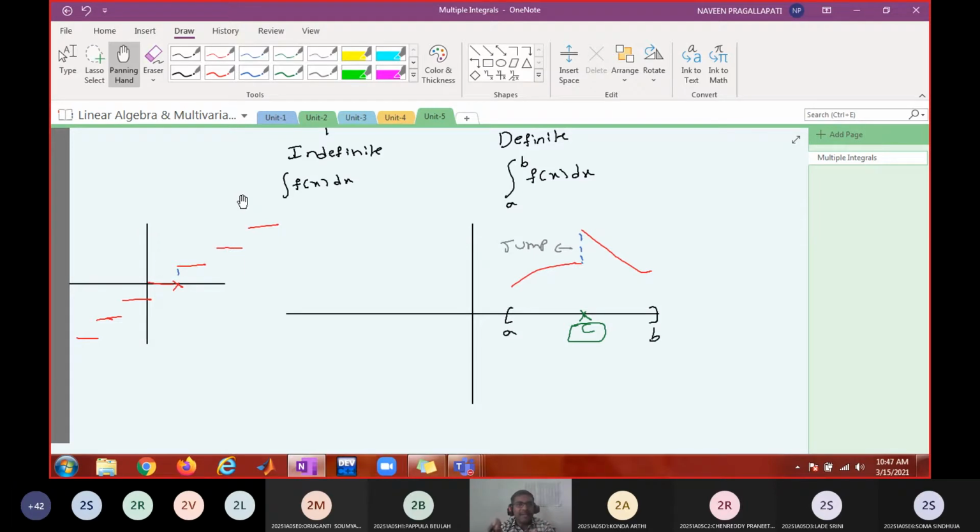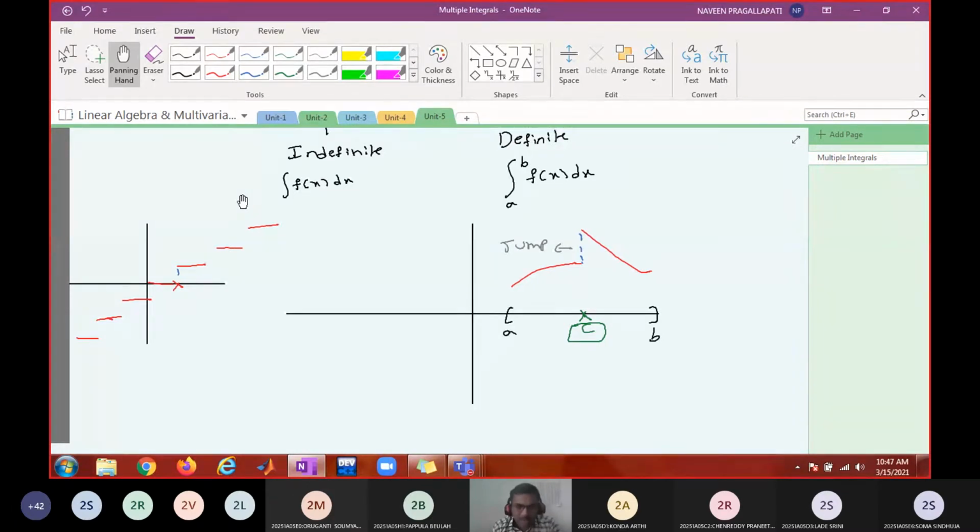Or 0 to 500.5, how many discontinuities are there? At most 500. So whatever finite interval you take, if it has only a finite number of discontinuities and each discontinuity is a finite jump, then that is said to be a piecewise continuous function. Therefore the step function is piecewise continuous, because in any finite interval it has only finitely many discontinuities, each one a finite discontinuity.